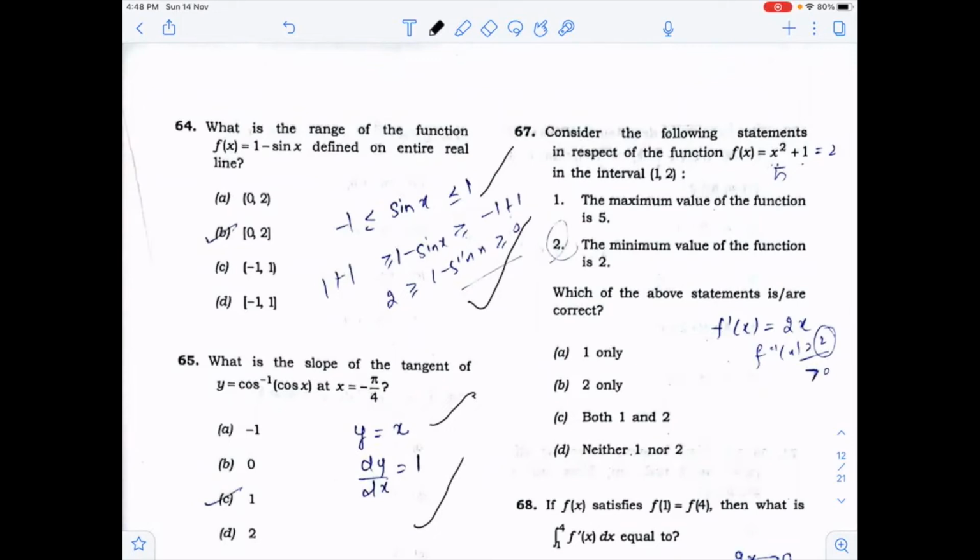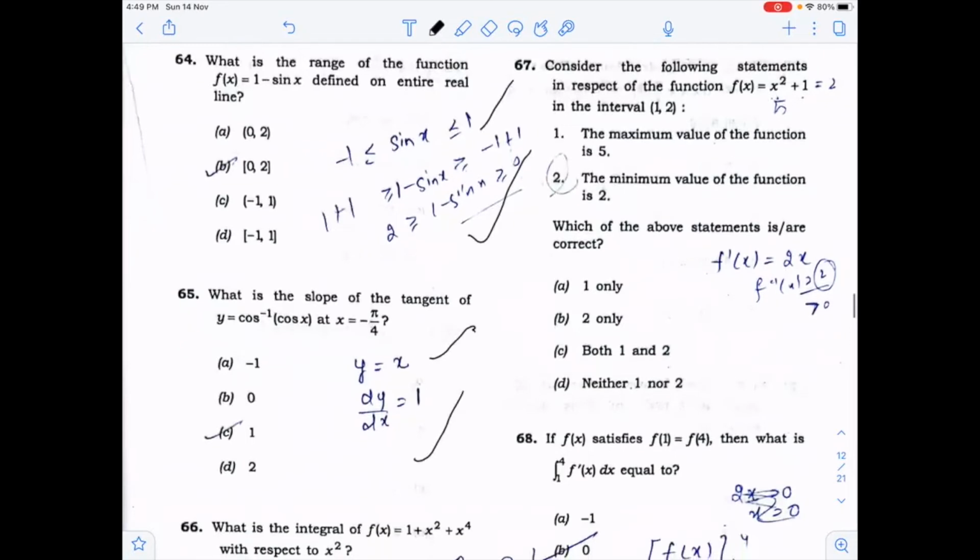You have to find the maximum and minimum value. The maximum value of the function is 5. Is it true? The minimum value of the function is 2. Which of the following statements is or are correct? Now, for the maximum and minimum value, they lie in the interval 1 to 2. When you find the minimum value of the function here, the minimum value will start from 2 only. When you put 1 here, you will get 2, but you can't say anything about the maximum value, because also there is another method.